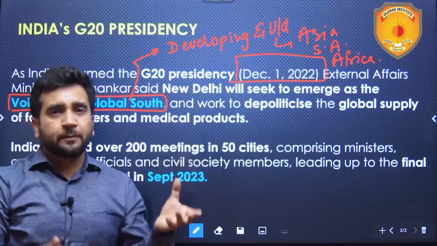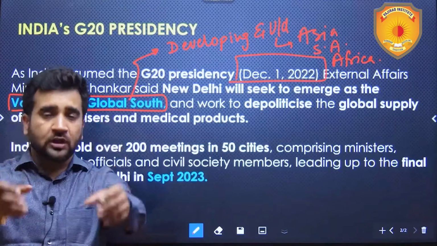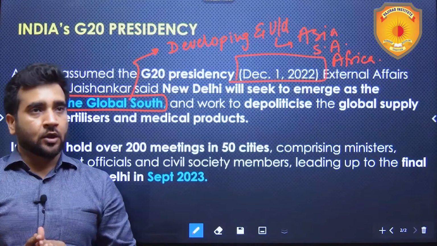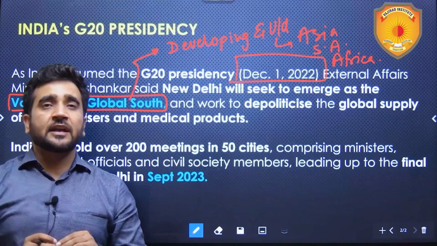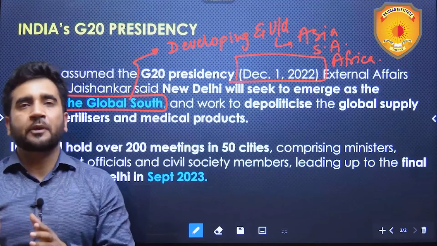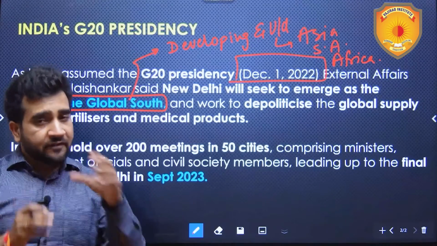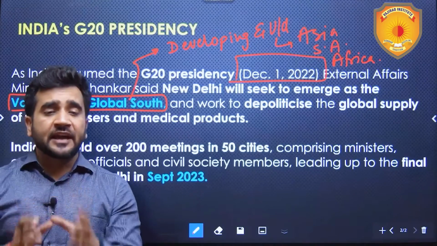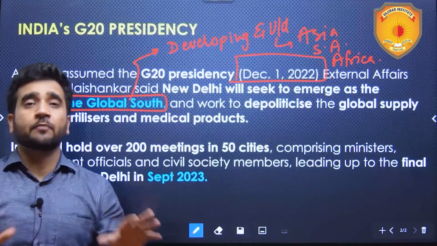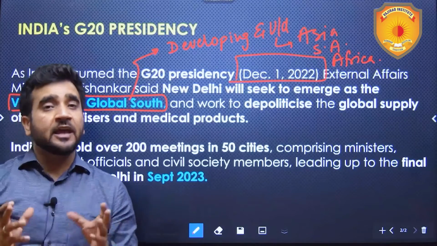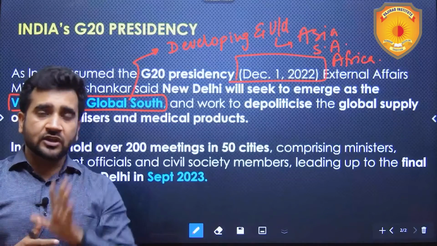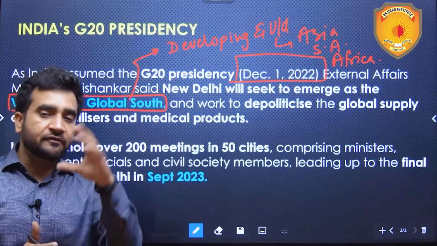We want to keep the concerns of the Global South in the G20 forum. You know, in G20, basically the world's top 20 economies are there. In these top 20 economies, there are developed economies as well as developing economies. G20 is not a forum of only developed or only developing. It is a forum of mixed, developed and developing. These are the 20 largest economies of the world presently. And India is the 5th largest economy.